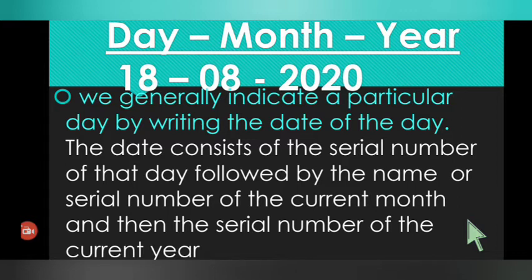Okay, let's read it once again. We generally indicate a particular day by writing the date of the day. The date consists of the serial number of that day, followed by the serial number of the current month, and then the serial number of the current year. This may be a little confusing, but when we go to the next page, we will understand better.